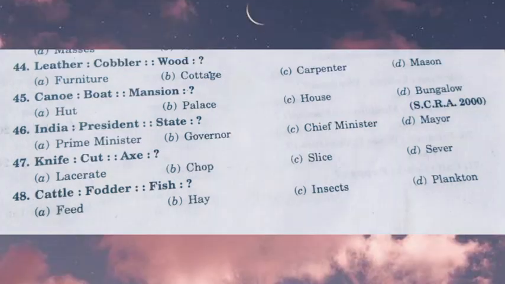Leather is a material which is extracted from the animal's skin, especially from cows, pigs, or sheep, etc. A cobbler is one who will convert that extracted raw material, either leather or fabrics, into things, especially bags or slippers or sandals.